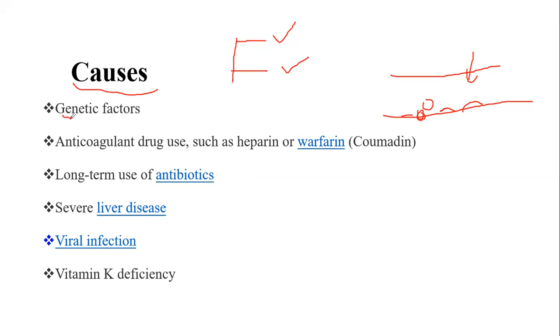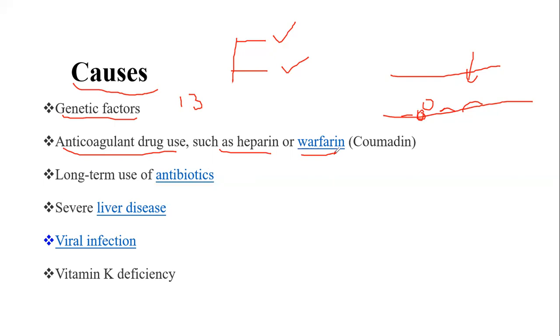So that may be either genetic factors, as I already mentioned, that it may be due to hemophilia, that is the genetic deficiency of the clotting factors, and up to now 13 clotting factors are identified. And then anticoagulant drug use. In some patients, the doctor prescribes anticoagulant medication that may also cause certain types of bleeding tendency, such as warfarin and heparin.